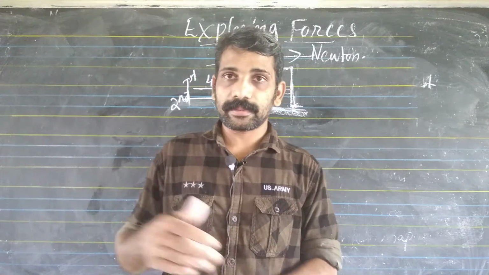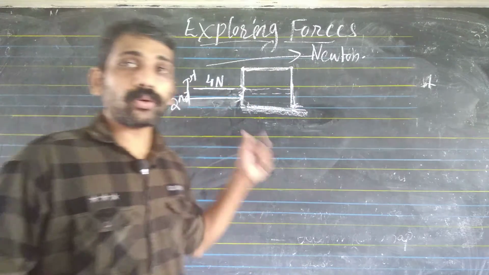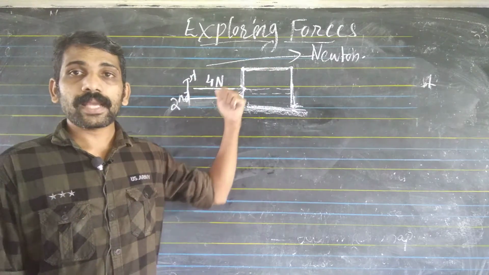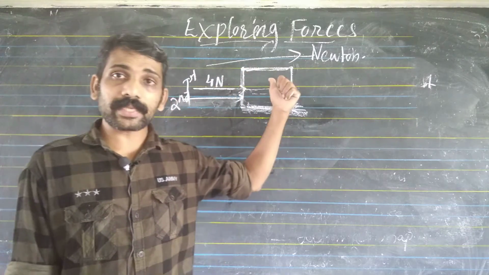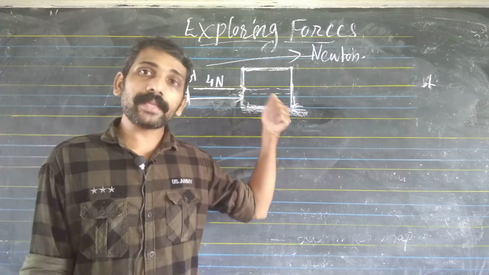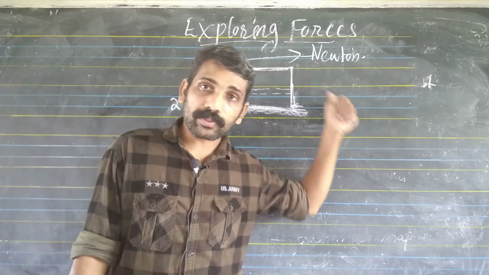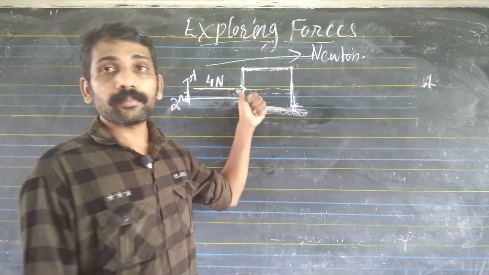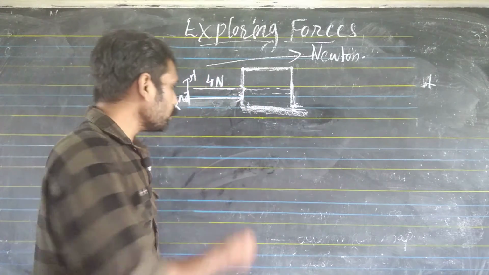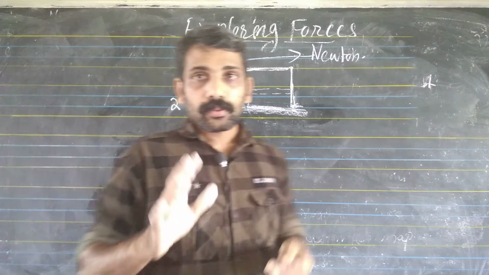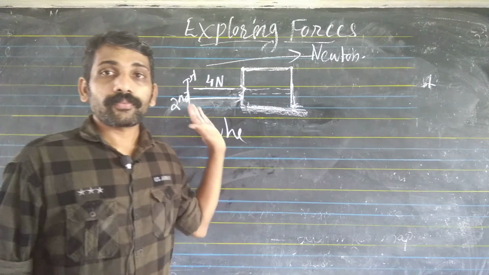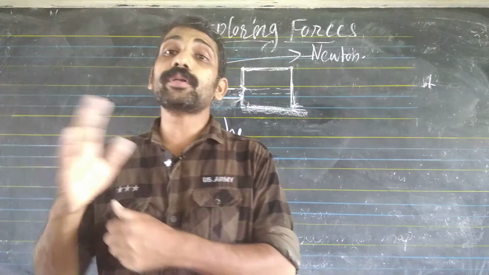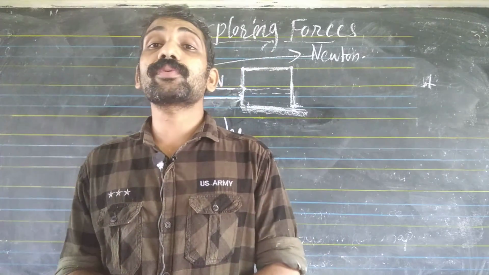So how can we increase the total force? By addition. We can say the total force is added. First case 0. Then the second boy came and gave a push, so the force is increased. That means the force is added. The total force is added by the second force. So we can say that when we are giving forces in the same direction on an object, then the total force will be increased.